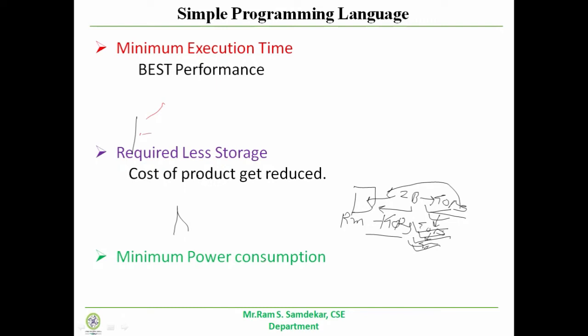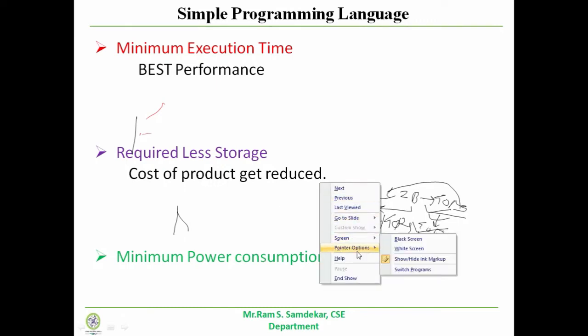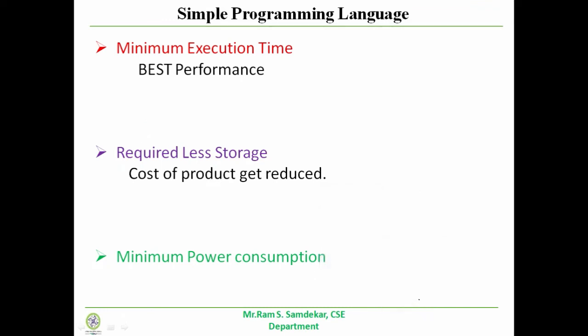And when the device consumes minimum power, at that time we will get one feature, that is less maintenance. You need a very low maintenance cost.